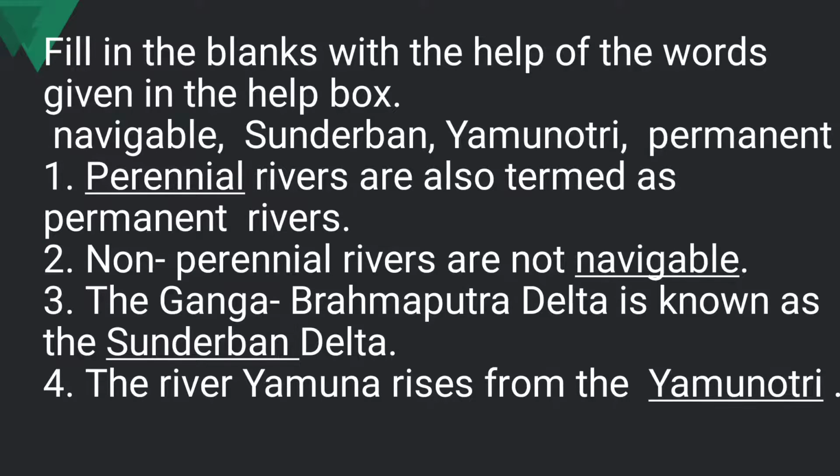The Ganga Brahmaputra delta is known as the dash delta. The Ganga Brahmaputra delta is known as the Sundarban delta. Fourth one, the river Yamuna rises from the dash. The river Yamuna rises from the Yamunotri. So the first answer was perennial, the second answer navigable, third answer Sundarban, fourth answer Yamunotri.